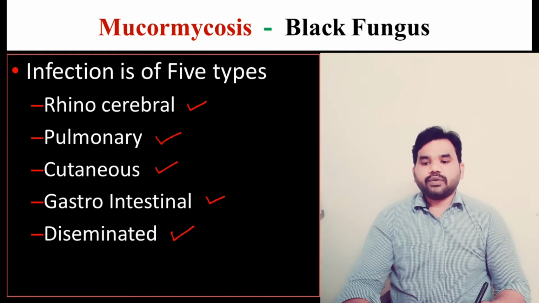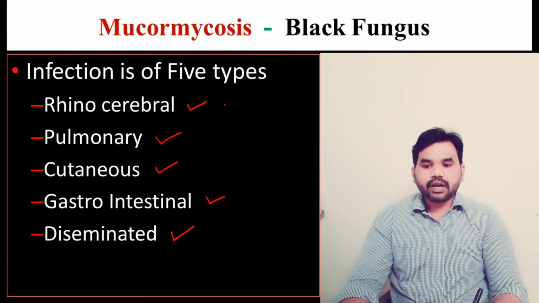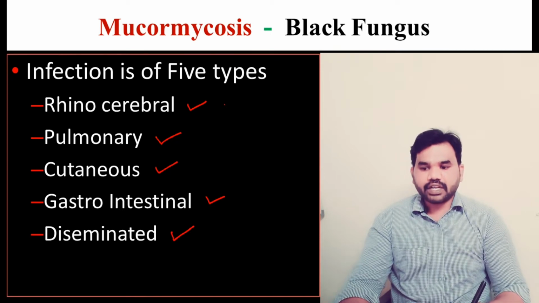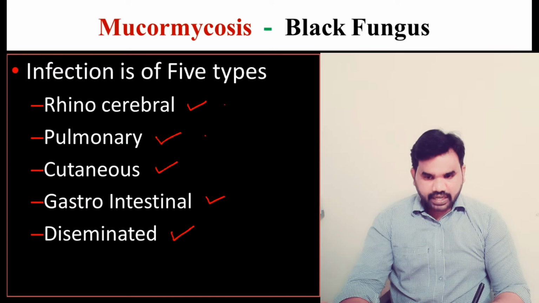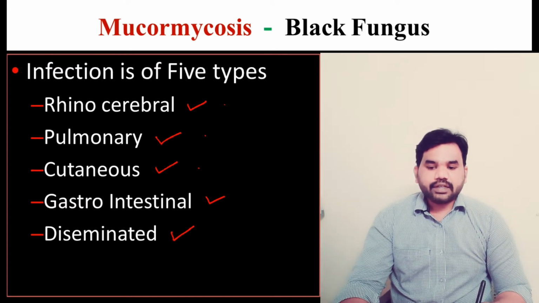So the infection can infect the nose and brain part, or it can infect the lungs, or it can infect the outermost layer of our body, the skin, or it can infect the stomach and intestines, or it can spread all over the body.